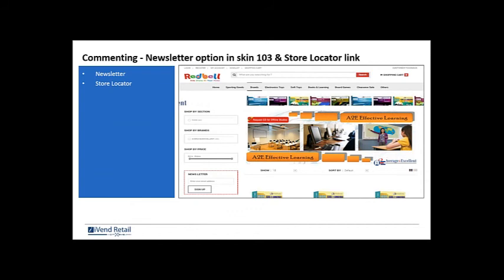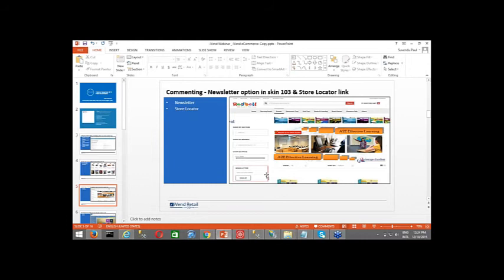Whatever you are trying to show on your e-commerce page is very important. So it's always better that if you don't have something, don't show it on your site. You should know how to do this. So let's see it for the newsletter option in Skin 103 and the store locator link.